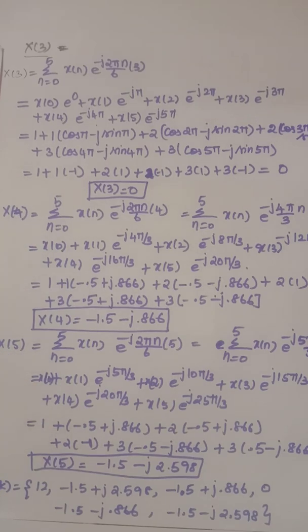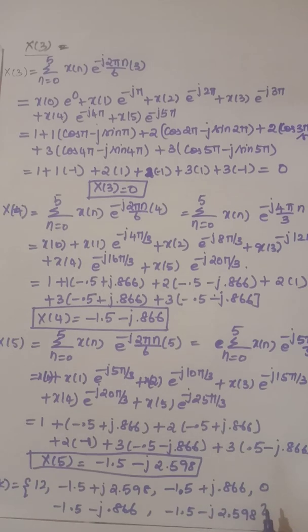So finally we write x of k equal to 12, and the obtained values x of 0, x of 1, x of 2, x of 3, x of 4 and x of 5. So this is the obtained x of k.